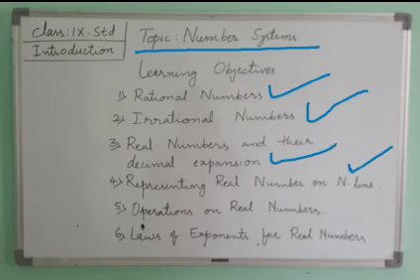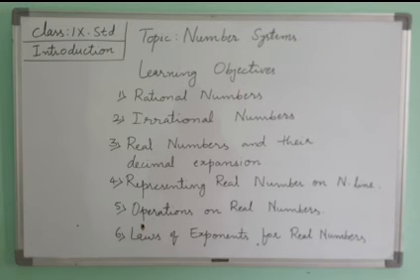These are three types. It is given in detail in your textbook. Representing real numbers on the number line, three types are there in this. Then operations on real numbers and the laws of exponents for real numbers. These 6 things we are going to learn in this chapter, number system. Now we will see one by one what these points are.